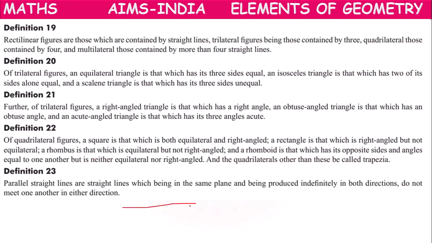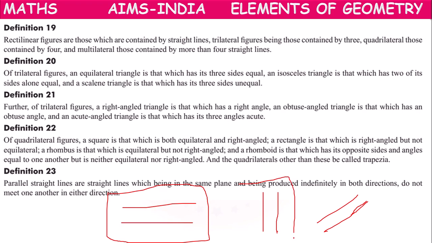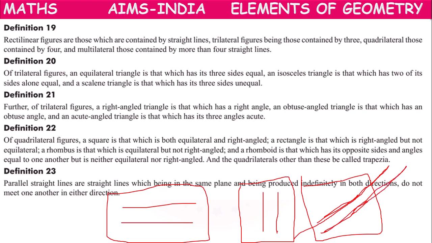So, maybe horizontal lines, maybe vertical lines, maybe oblique lines, which are lying in the same plane, after extension either that side or this side, if they never meet, he called them parallel straight lines. They may be horizontal, vertical, or oblique.